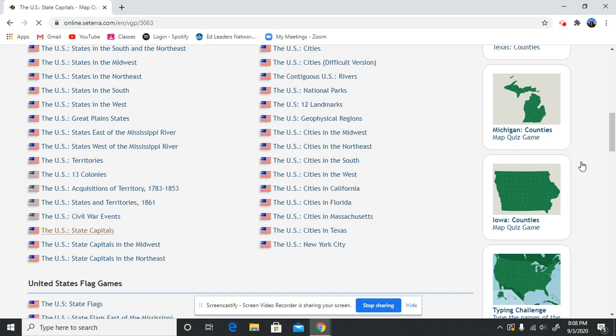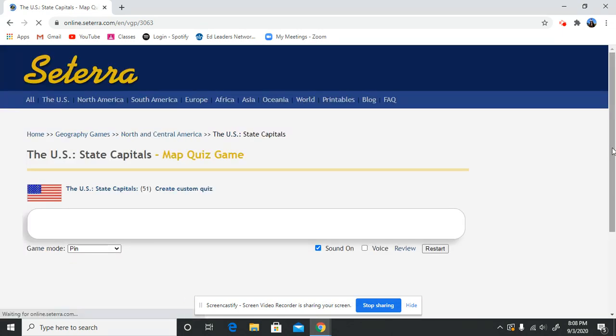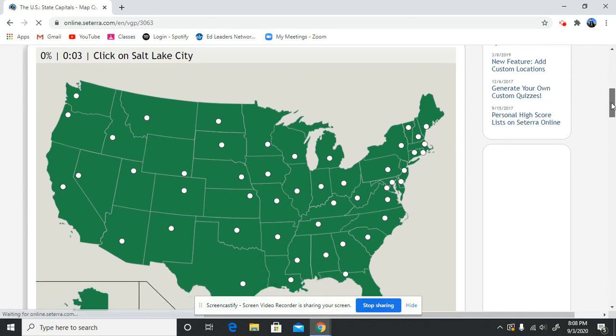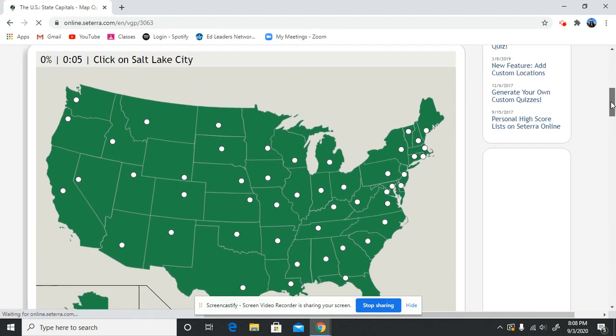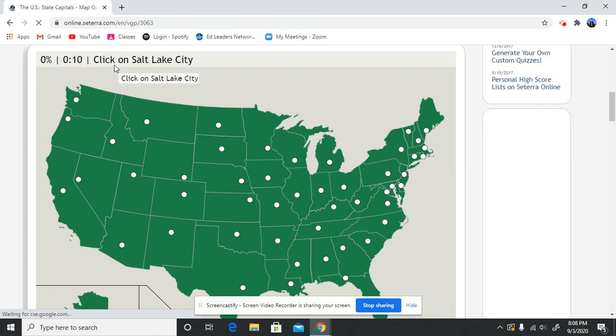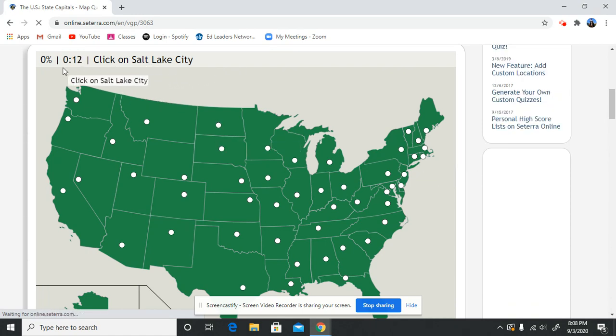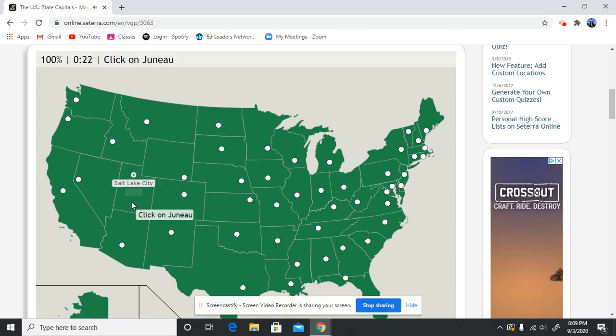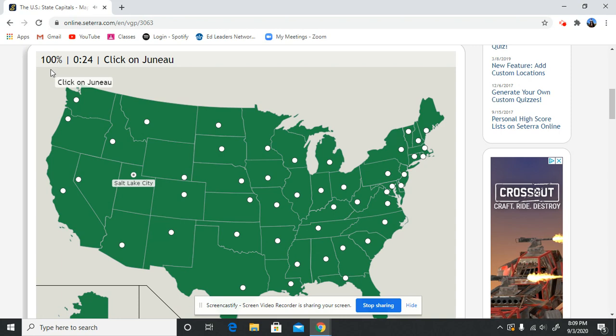And when I do that, and I scroll back up, down a little bit, this is a states and capitals activity. It's kind of like a matching quiz. So they'll give you the capital here, they're keeping time, and the percent correct. So Salt Lake City, I know, is Utah. So I will go to Utah and click, and there it's correct. See, I have 100% correct.